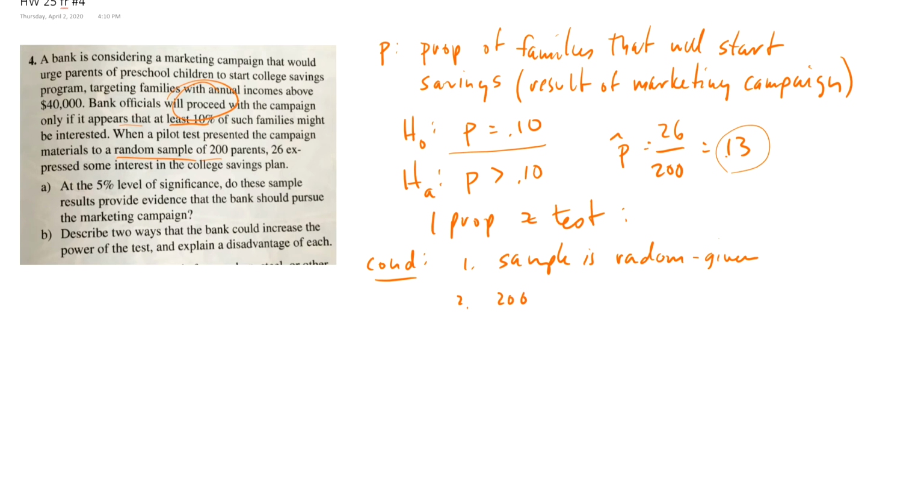N = 200 is less than 10% of all families. That is definitely true. Third is NP, 200 times 0.10. NP, where P is 10, is bigger than 10, and NQ is bigger than 10. So okay to proceed.